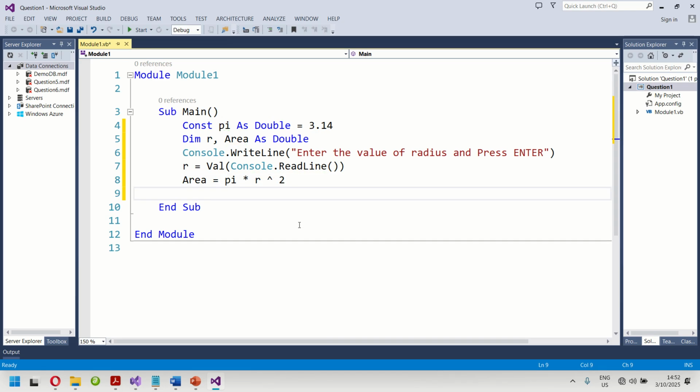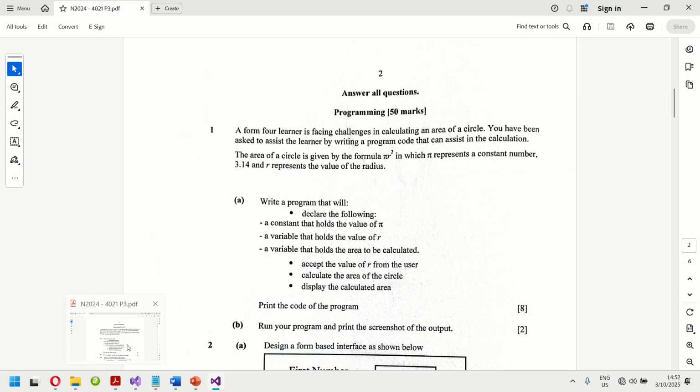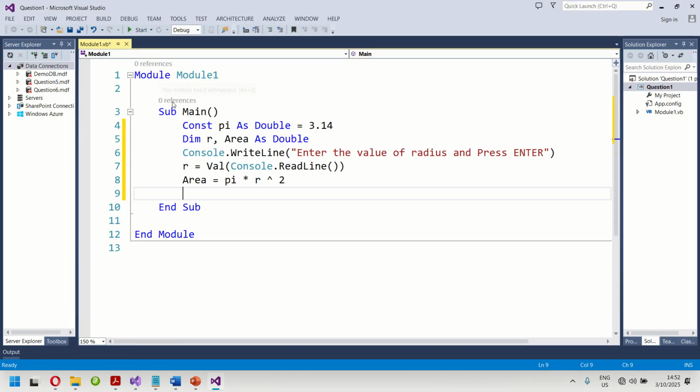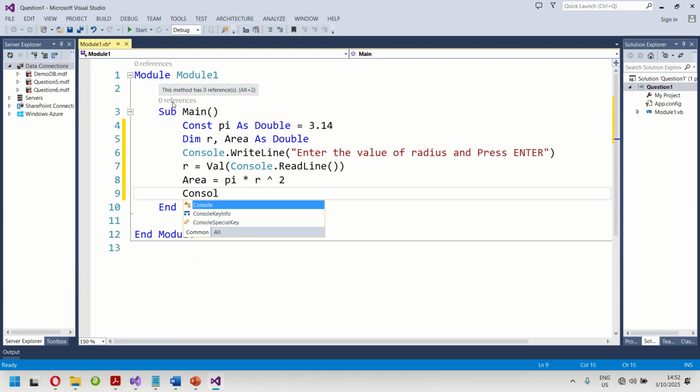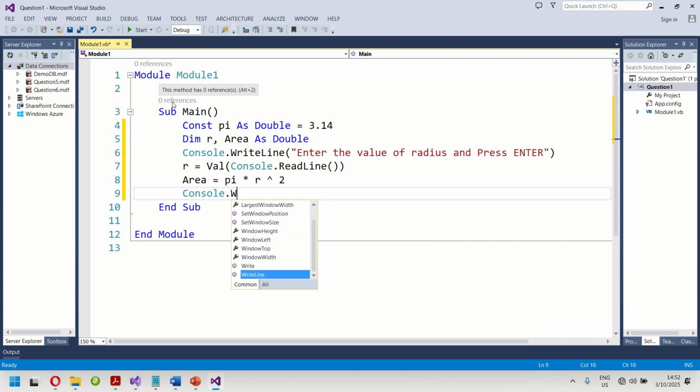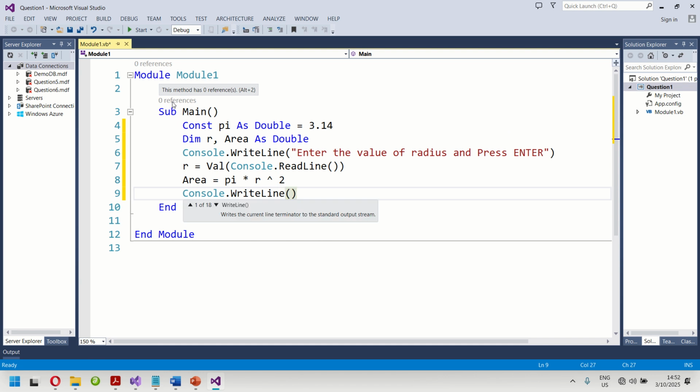Right, something like this. Then, according to the question, we need to display the calculated area. So we display the calculated area. The area is, you can use this way of displaying, that is using the curly braces.